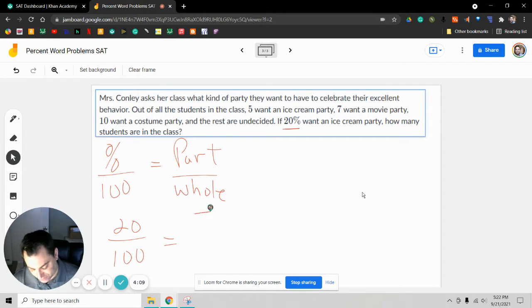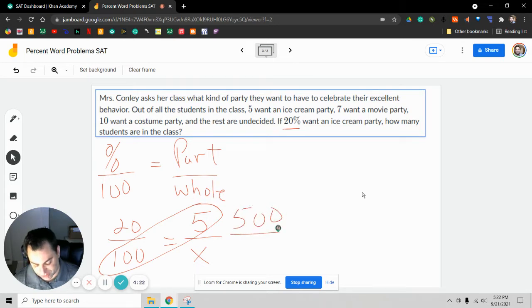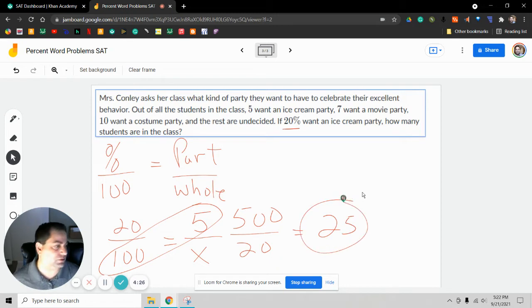So 5 students wanted an ice cream party. We can actually calculate how many total students in the class by doing this. So we multiply 5 times 100, and then we get 500, and we divide by 20 to get 25 students in the class.